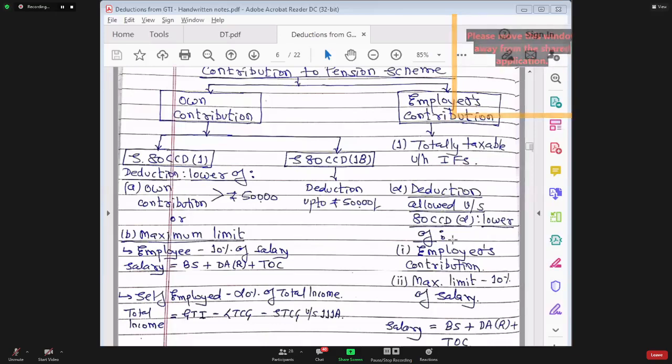Now, let me tell you a similar point in section 80C also. In the chapter of income from salary, I had taught you one point. In fact, I am not telling you that point, I will ask you a question.